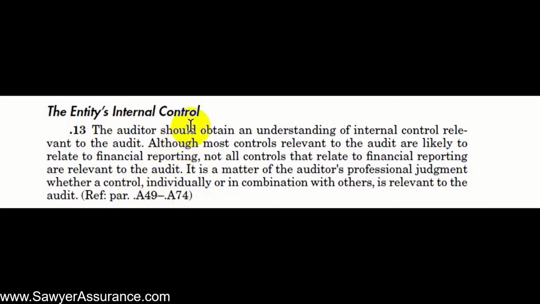So we see here that we should obtain an understanding of the entity's internal control that's relevant to the audit. And as we discussed last time, not all of their controls related to financial reporting are actually going to be relevant. So we'll learn about what a relevant control would be coming up next. But as with most things in the audit, it's up to our professional judgment to determine what is relevant. So let's go down to A49 and A74 to understand a lot more about how to do this.